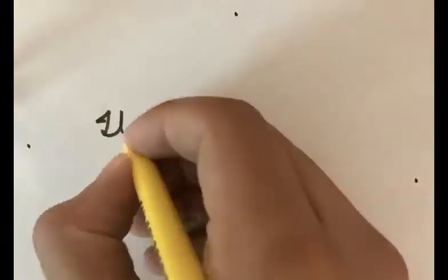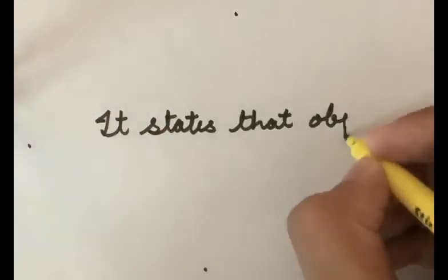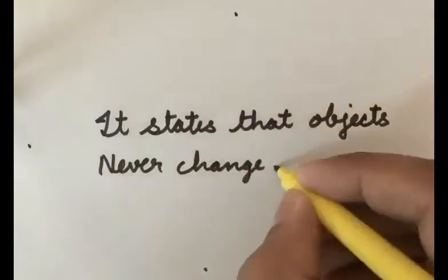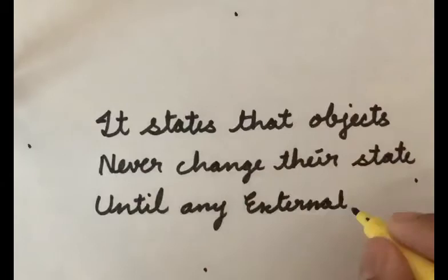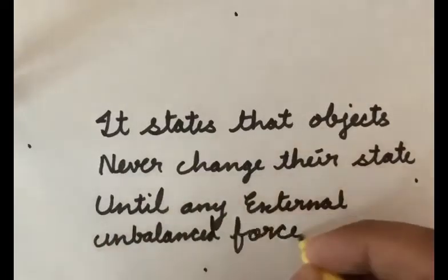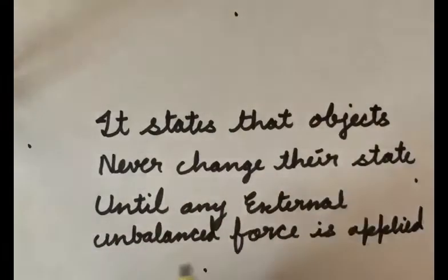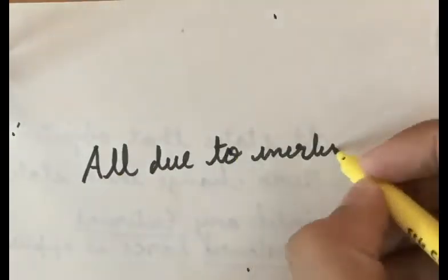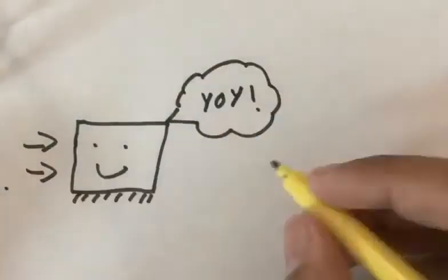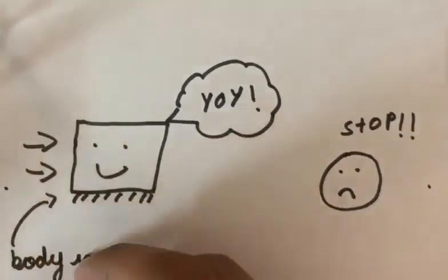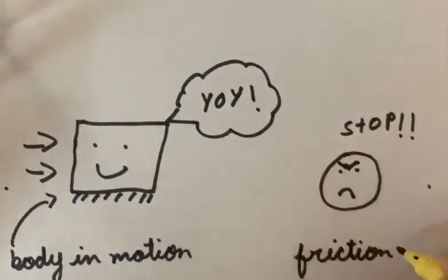The first law of motion states that any body that is at rest stays at rest and any body that is in motion stays in motion unless any external unbalanced force is applied on it. This property is called inertia. But yes, this does not happen in real life because there is a lot of friction to slow moving things down. Now let us see the second law of motion.